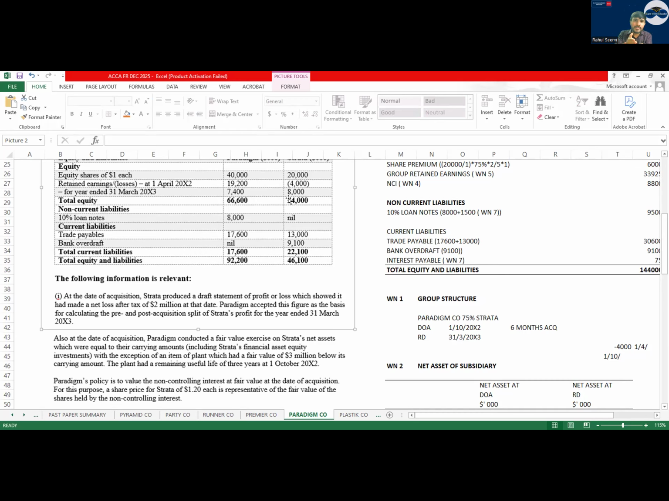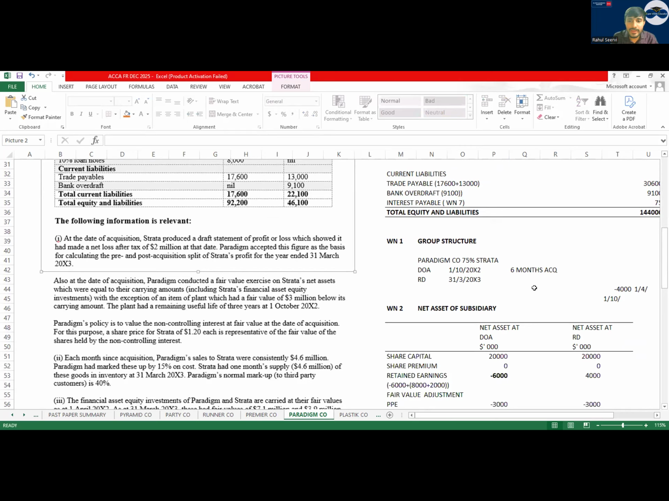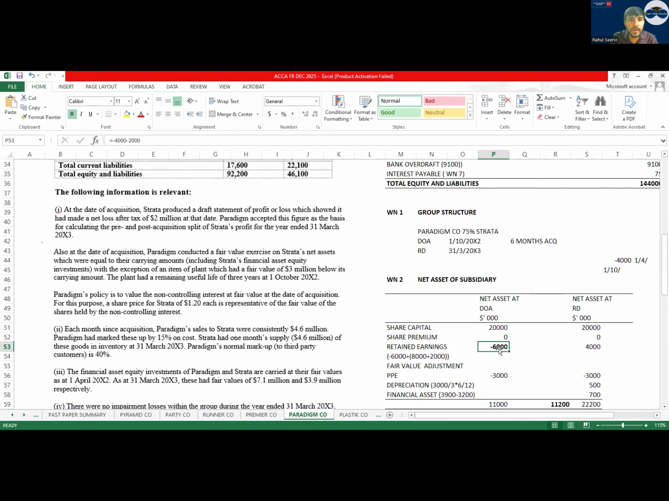Sir, you made a total profit of 10,000 for the whole year. Yes, Rohit. What is the reason? 10,000 was the profit. After I acquired the company, I made 10,000 profit, which offset that 2 million loss. But what will be my opening retained earnings? My opening retained earnings will be how much, everyone? 600. Sir, it will be 600. Simple.